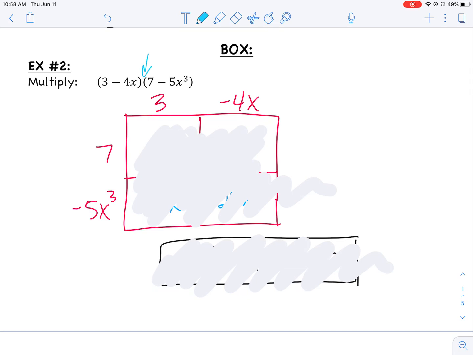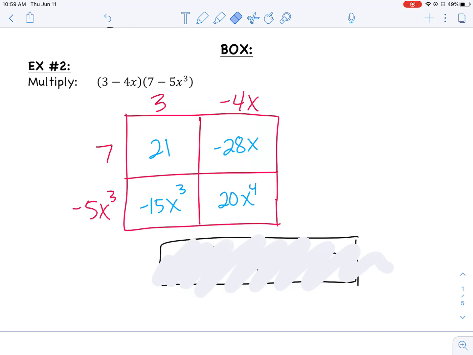Looks like we're multiplying. Remember, those parentheses are right next to each other. I have two binomials, and I'm going to do the box method to keep myself organized this time. I'm going to put my first term here and my negative 4x here. Then I'm going to put my 7 here and my negative 5x cubed here, and then make a bunch of boxes to keep organized.